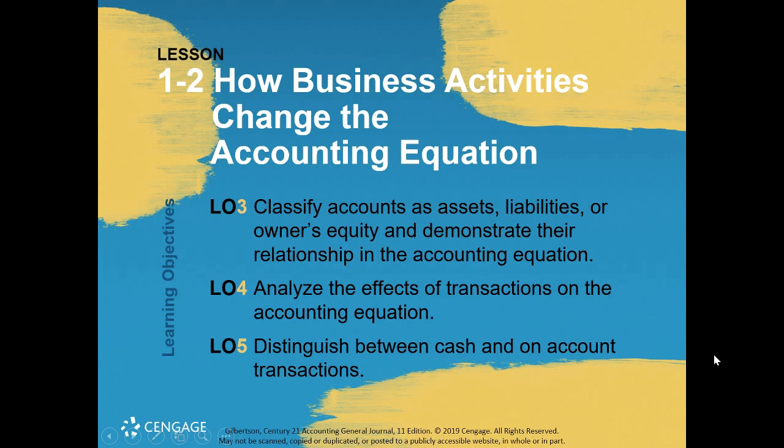Okay, this video is going to introduce lesson 1, 2, how business activities change the accounting equation. And this is going to be part 1. We will get into part 2, and we'll talk about classifying accounts as assets, liabilities, or owner's equity, and demonstrate the relationship in the accounting equation. We're going to analyze the effects of transactions on the accounting equation and distinguish between cash and on-account transactions.